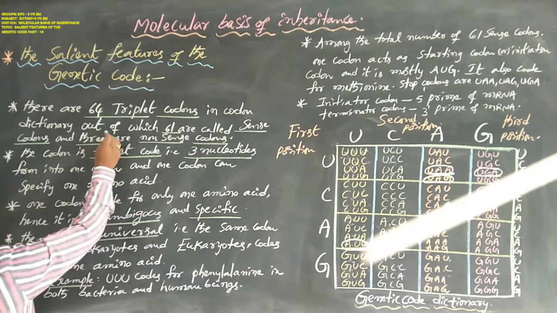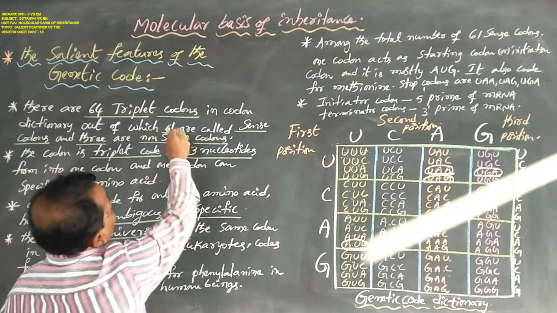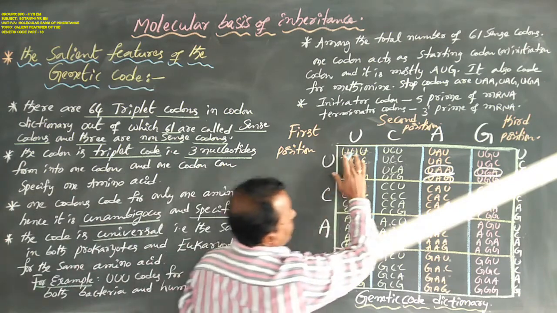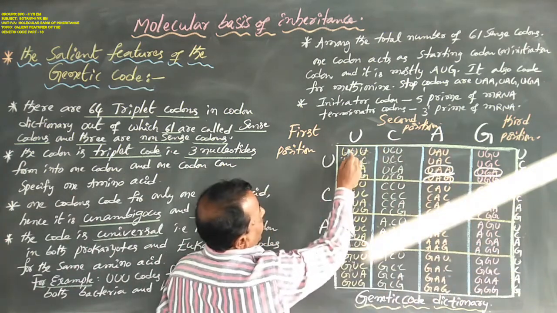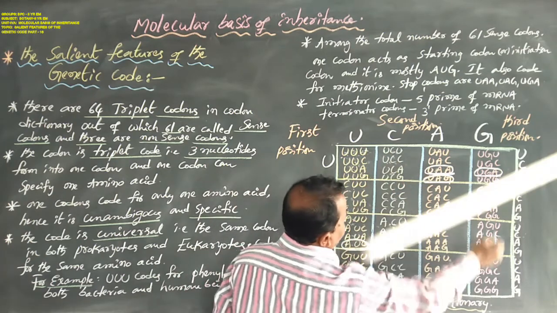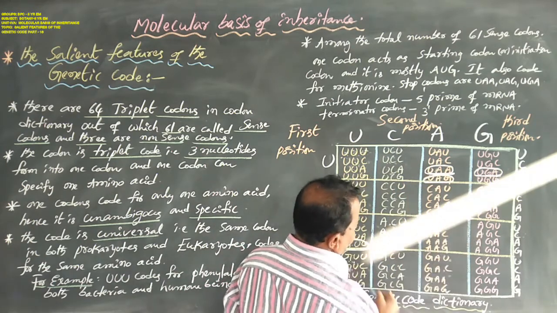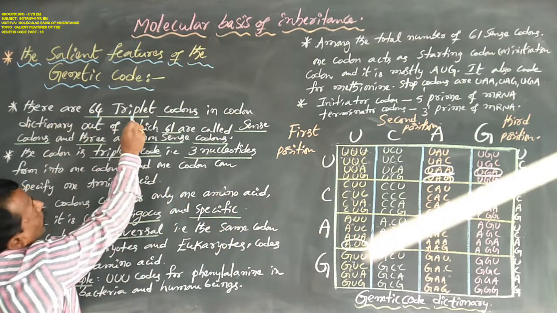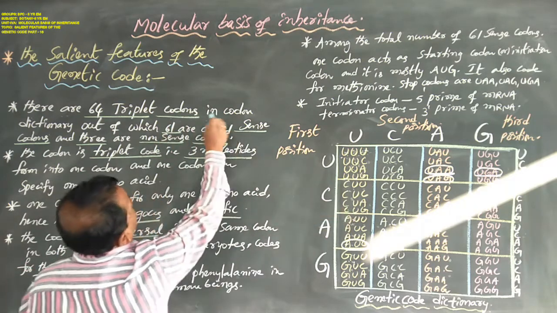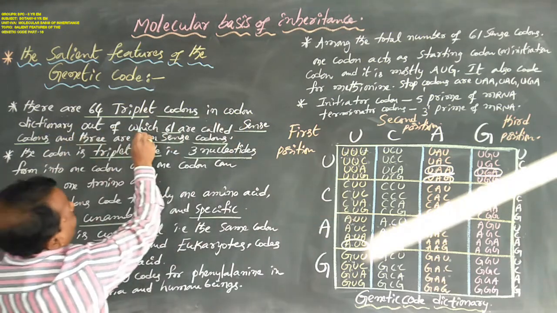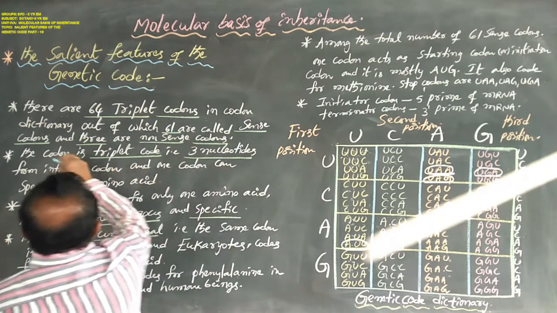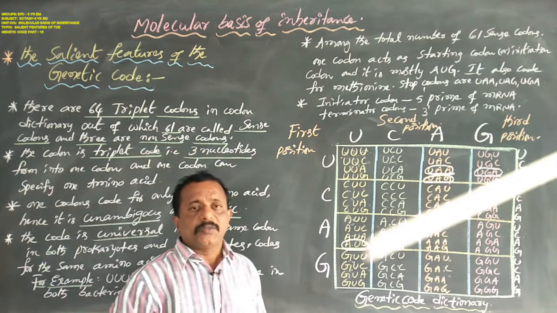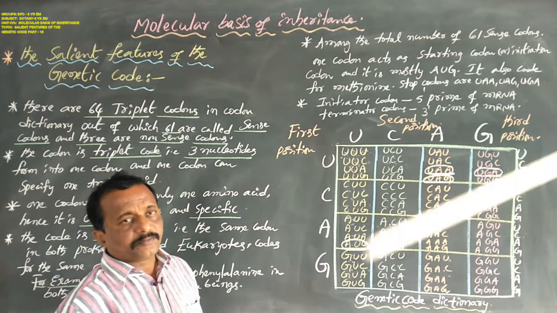So, the first characteristic is here. There are 64 triplet codons in the codon dictionary. This is a codon dictionary or genetic code dictionary. Out of the 64 triplet codons, 61 are called sense codons and 3 are nonsense codons.